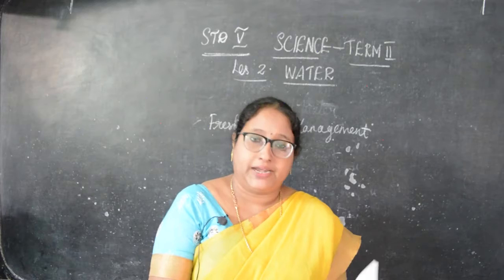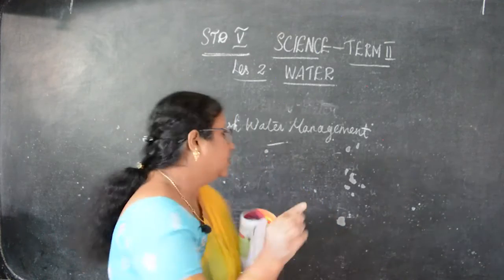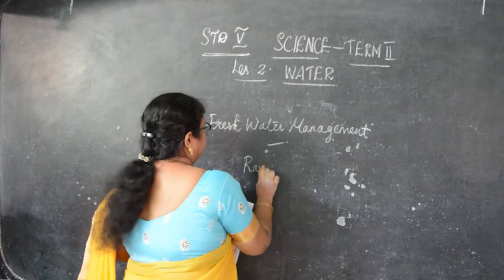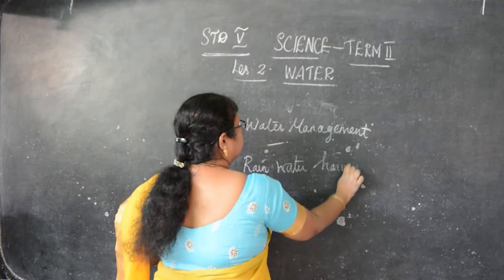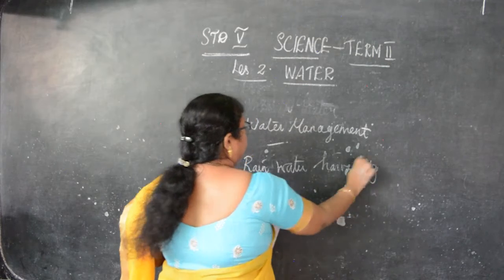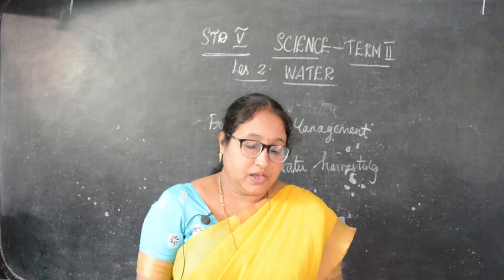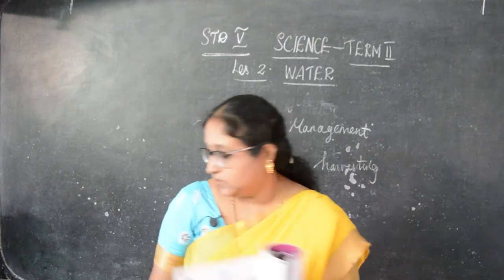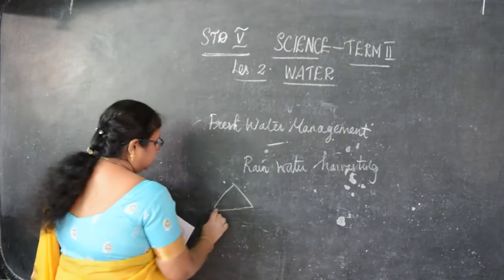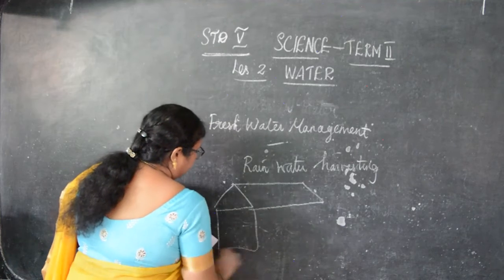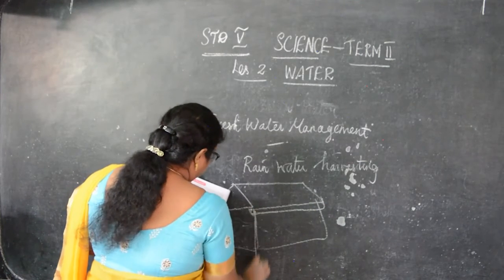So how are we going to manage? For the future generation, we are going to manage by rainwater harvesting, which is useful for future use. The process of collecting rainwater from the rooftop of a building is called rainwater harvesting. Here you can see in the picture, a house with a rooftop, and a pipe from this rooftop.